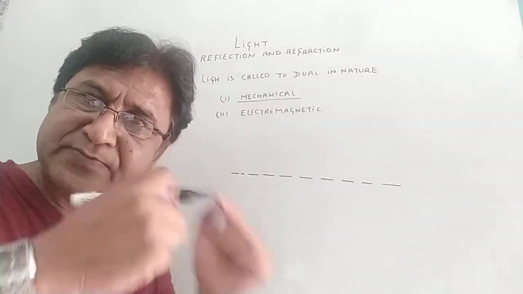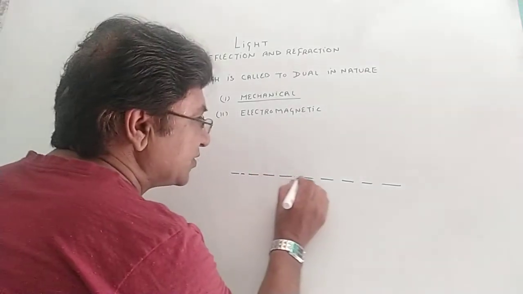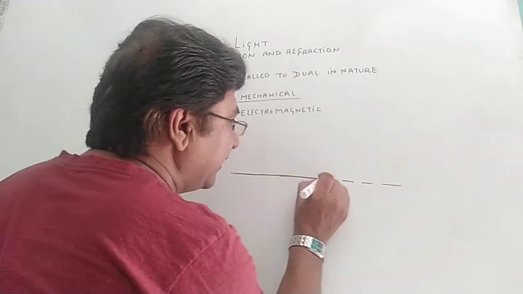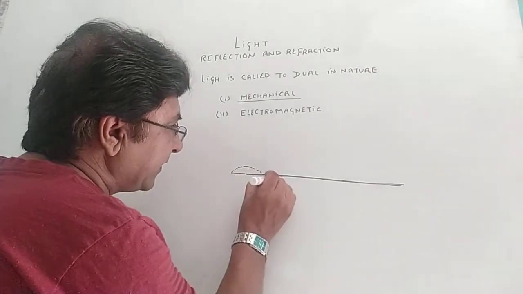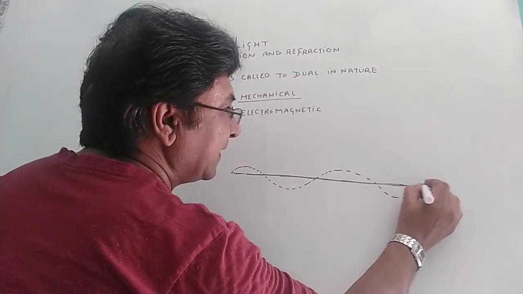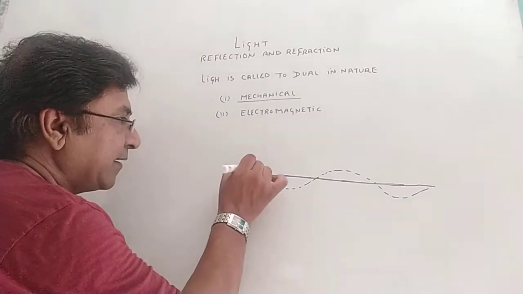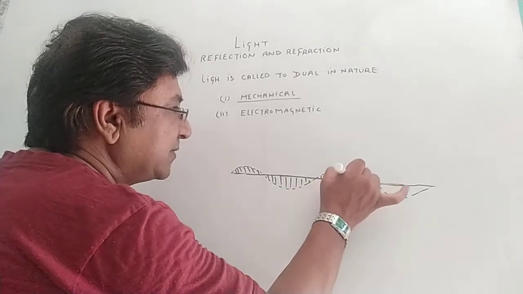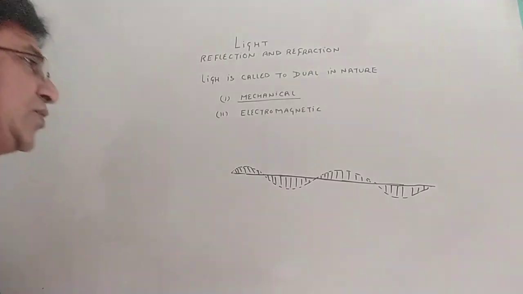These photons follow a straight line but move up and down, like this, then like this, and like this. So this means electricity is moving up and down from the zero line, a straight line of disturbance.